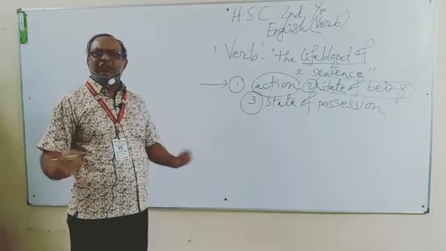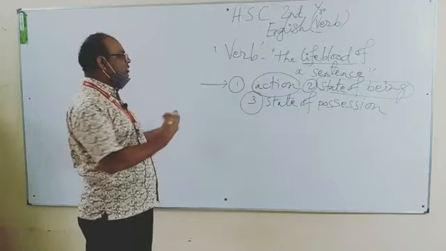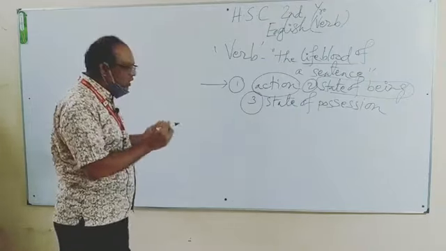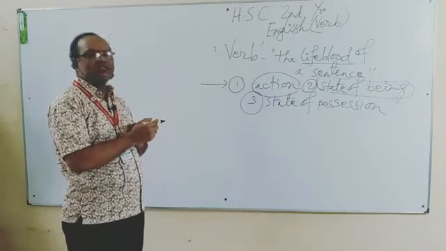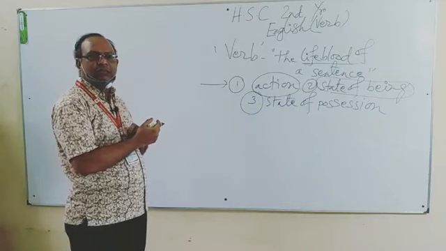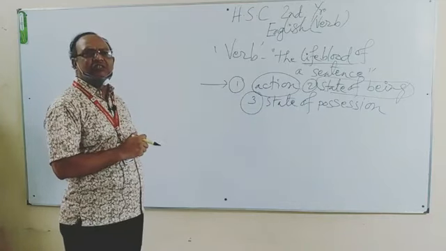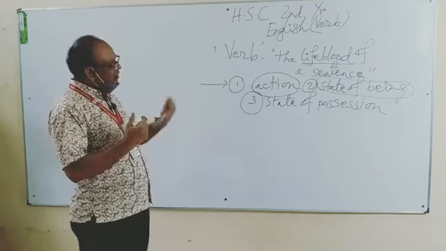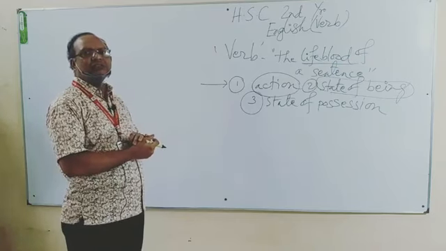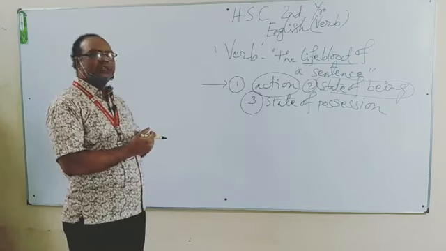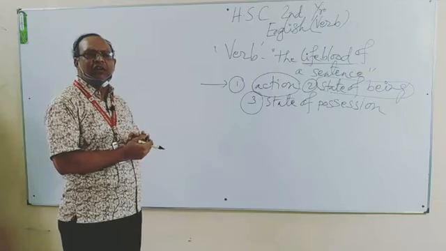If I say, I am a teacher, or you are a student, in the sentence I am a teacher there is a verb, am. Am here does not denote any action. Or in the sentence, you are a student, there is a verb, are.